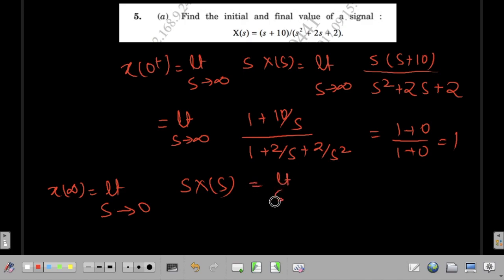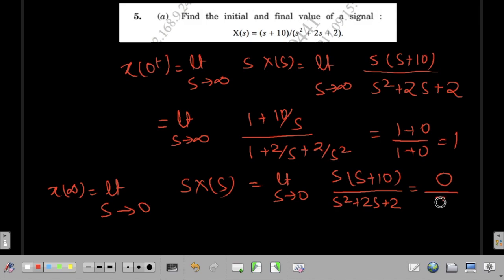So you will get limit s tends to 0 s multiplied with (s plus 10) divided by (s square plus 2s plus 2). This is 0 by 2 form, you are not going to get an indeterminate form here. So this is 0 divided by 2, which is equal to 0. It's as simple a problem as that.